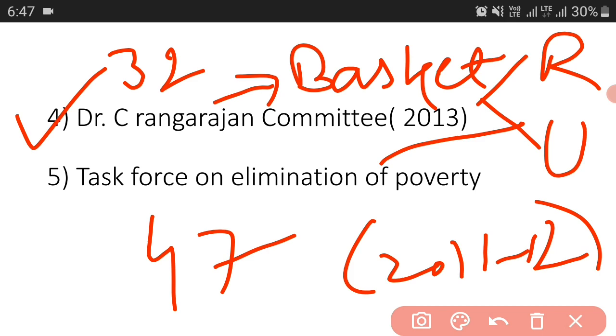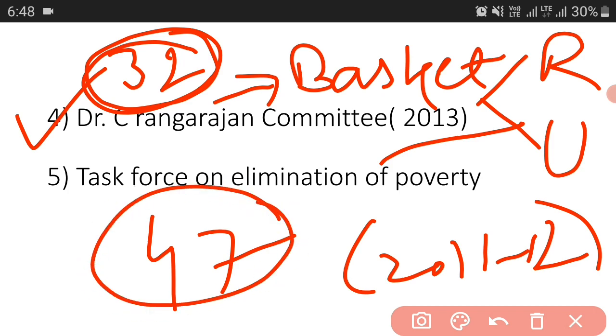I hope you are getting it: rupees 32 per person per day was the estimated poverty line according to this methodology for rural areas, and rupees 47 per person per day is the poverty line for urban areas.